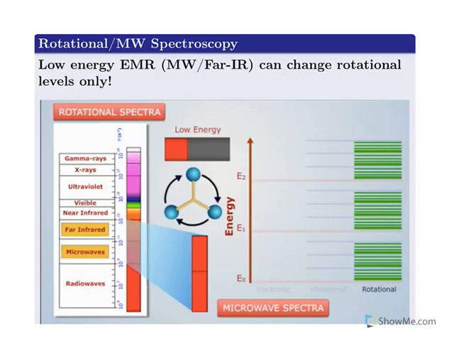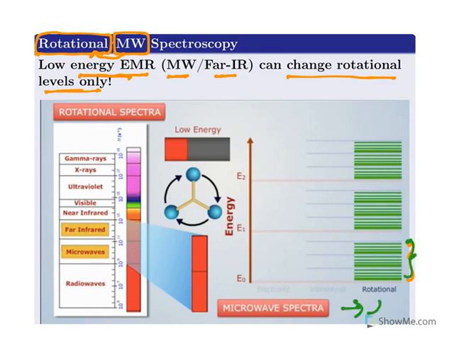When you see individually, rotational spectroscopy is also known as microwave spectroscopy. Why? Microwaves are the ones which are causing rotations. Low energy electromagnetic radiation like microwave or far IR can change rotational levels only, and these are what rotational levels are. So remember the principle, microwave spectra means rotational spectra. See, the molecule as such rotates like this, right?